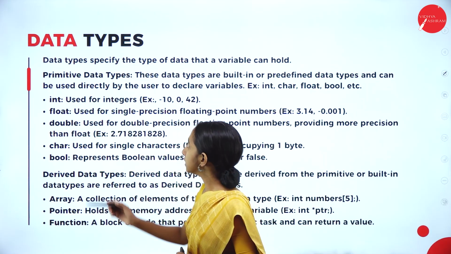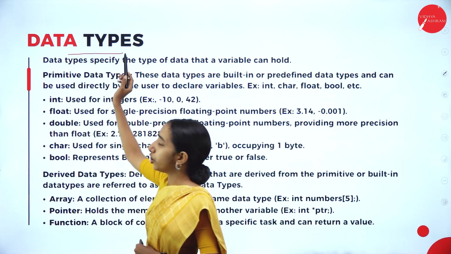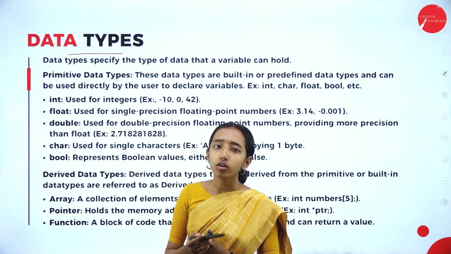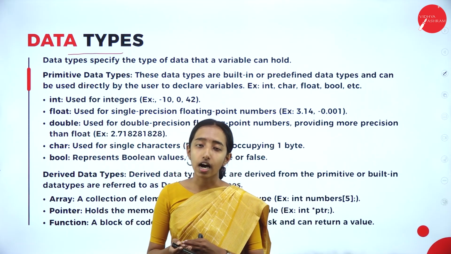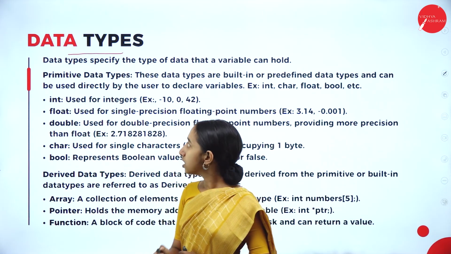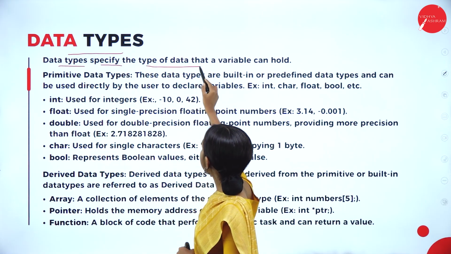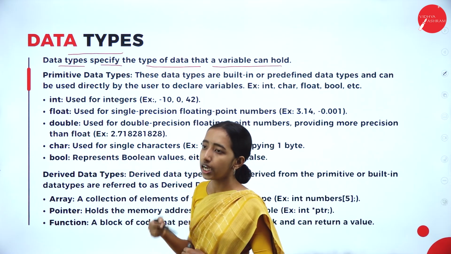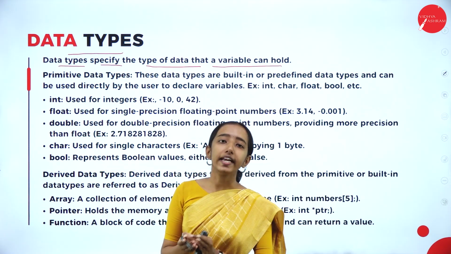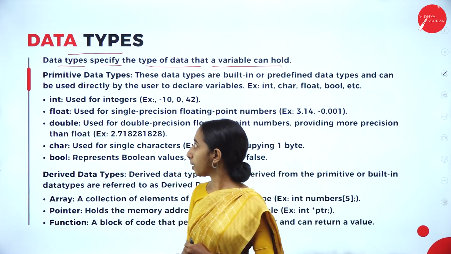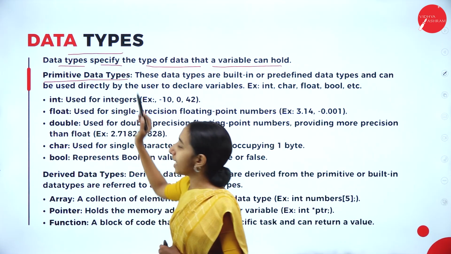Next we have data types. What do we mean by data types? What are the different data types in C++? The data types specify the type of data that a variable can hold. It specifies what type of data a variable can hold. First, the primitive data types.